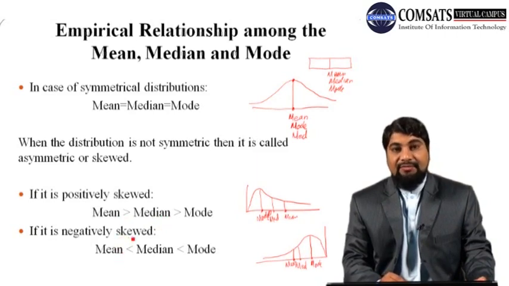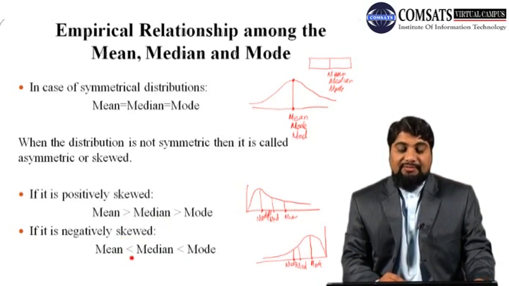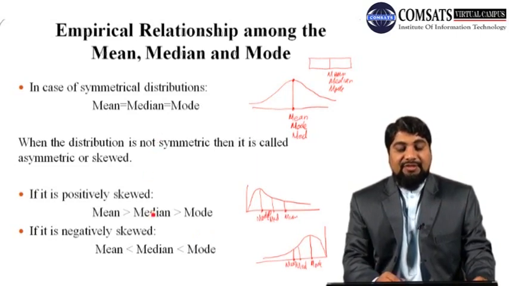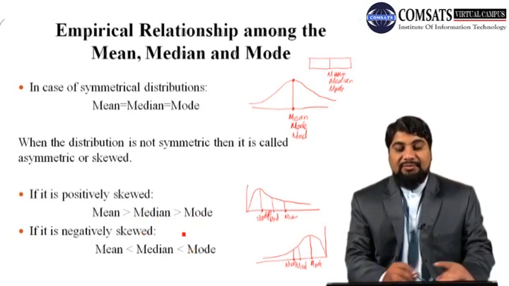Similarly here, in case of negatively skewed, mean less than median, less than mode, so mean is taking the least value as far as these three measures of central tendency are concerned, and mode is the largest value among the three. So this is the general case. In case of symmetric, all are same. In case of asymmetric or skewed distribution, we have two cases. For positively skewed, mean is greater than median, which is greater than mode. For negatively skewed, mean is less than median, less than mode.